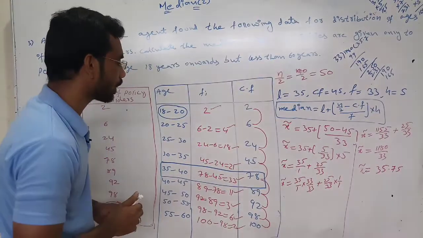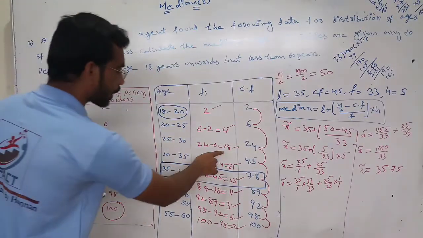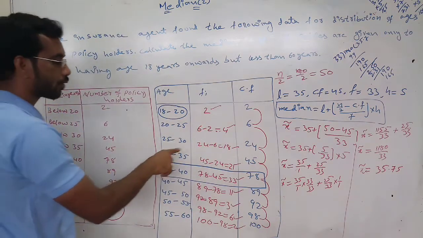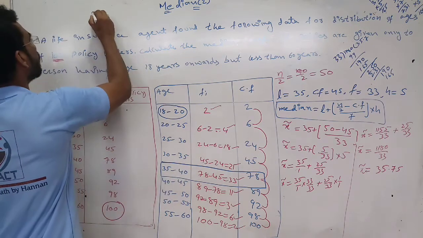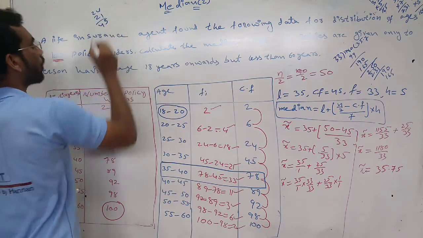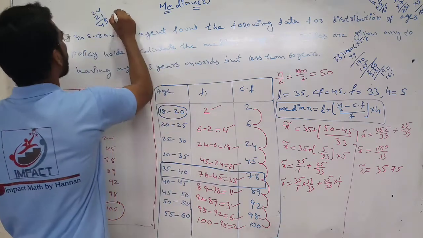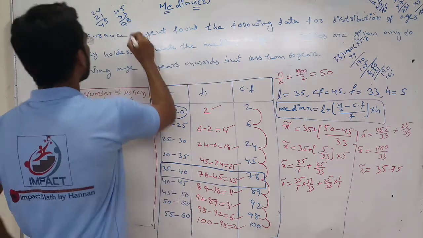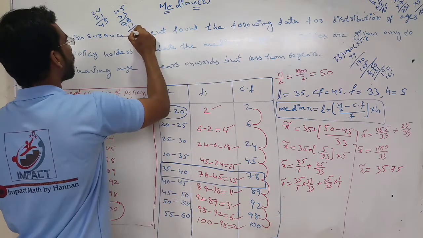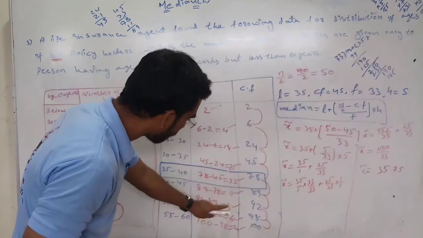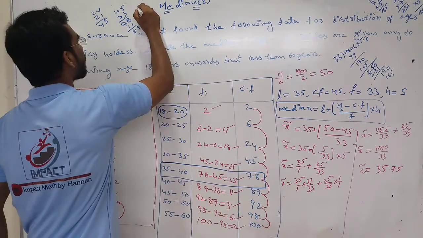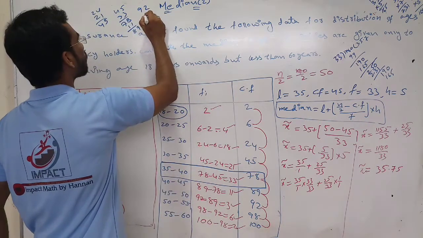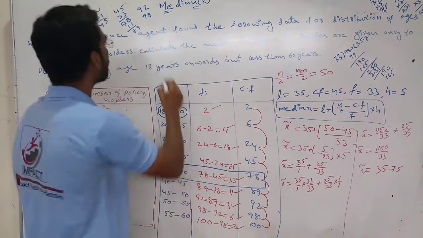4 plus 2 is 6. 6 plus 18 is 24. 24 plus 21 is 45. 45 plus 33 is 78. 78 plus 11 is 89. 89 plus 3 is 92. 92 plus 6 is 98. 98 plus 2 is 100.